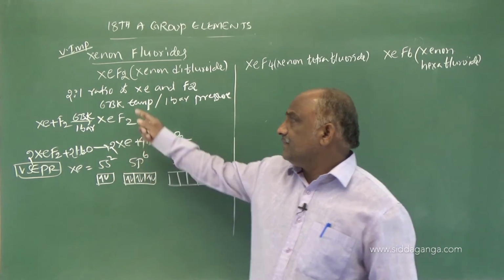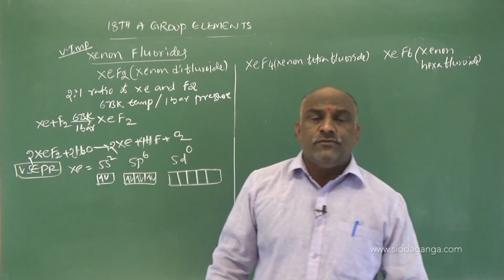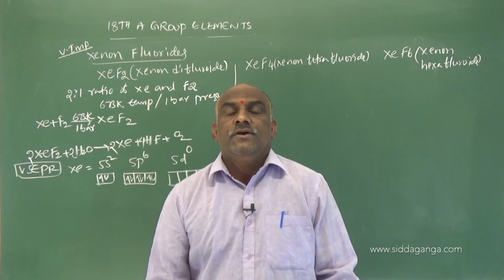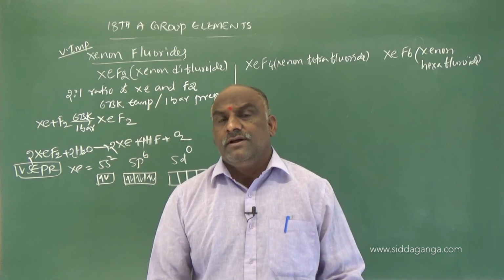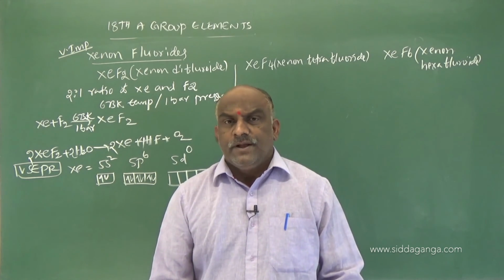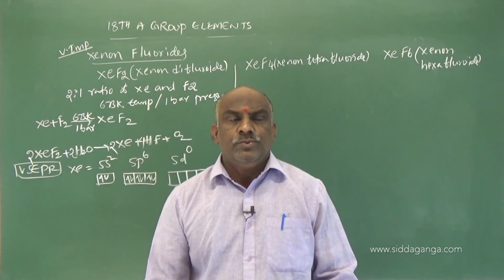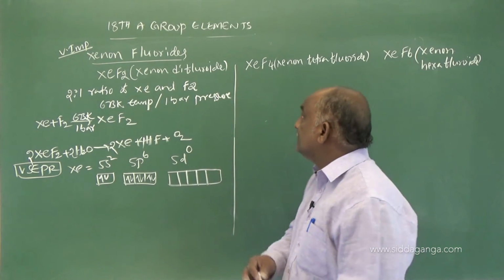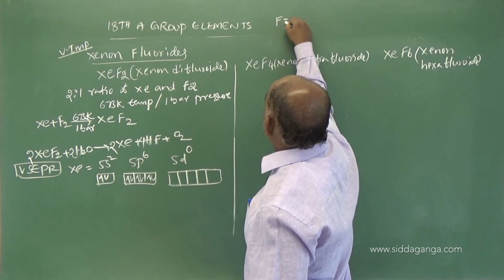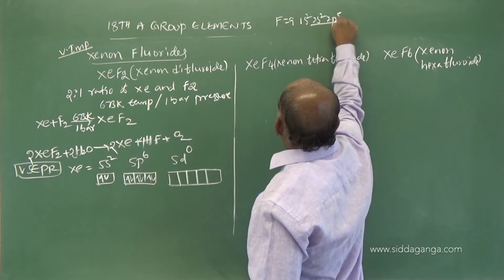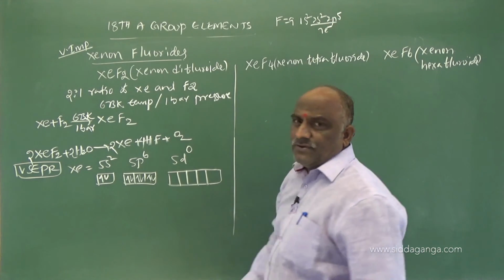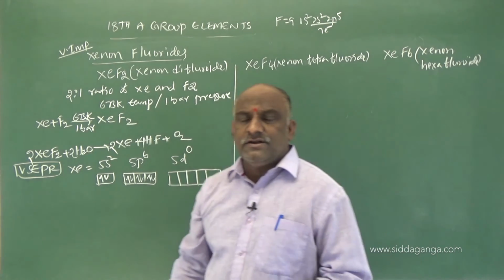But here, what is the formula of the compound? XeF2. Each fluorine requires 1 electron, because fluorine has atomic number 9, electronic configuration 1s2, 2s2, 2p5, which is 7 electrons in the valence shell. For an octet each fluorine requires 1 electron.